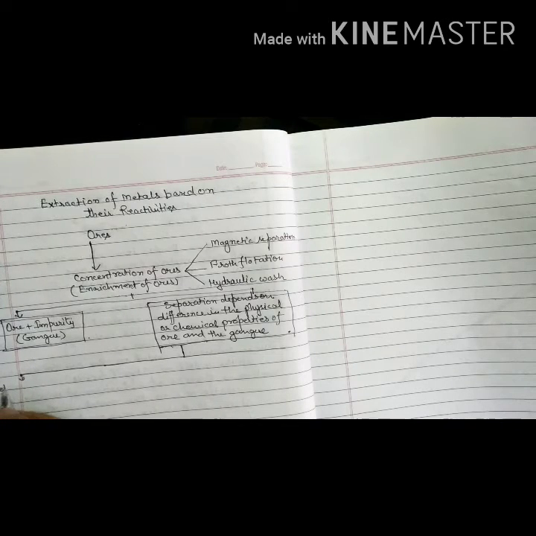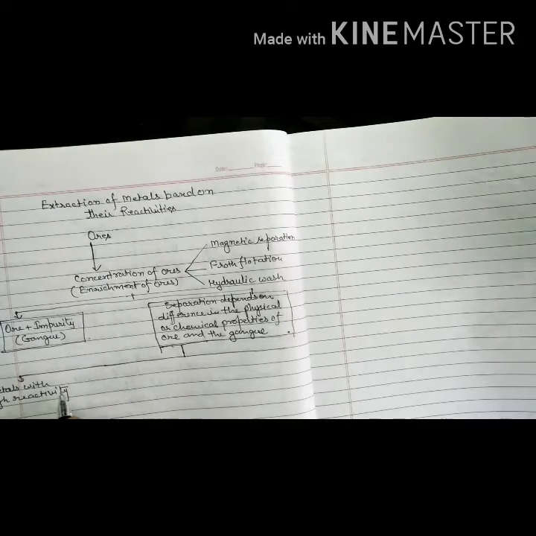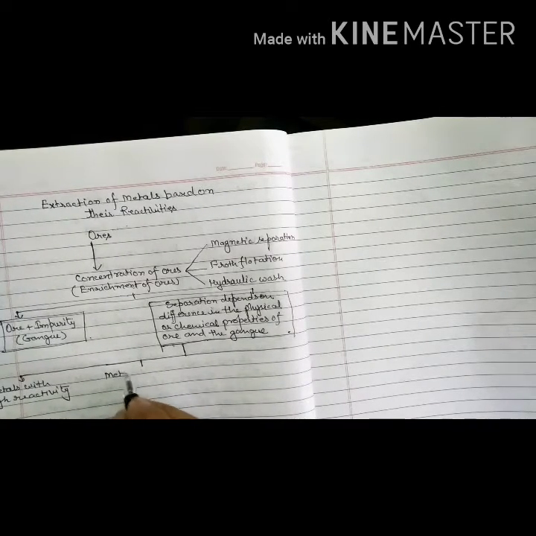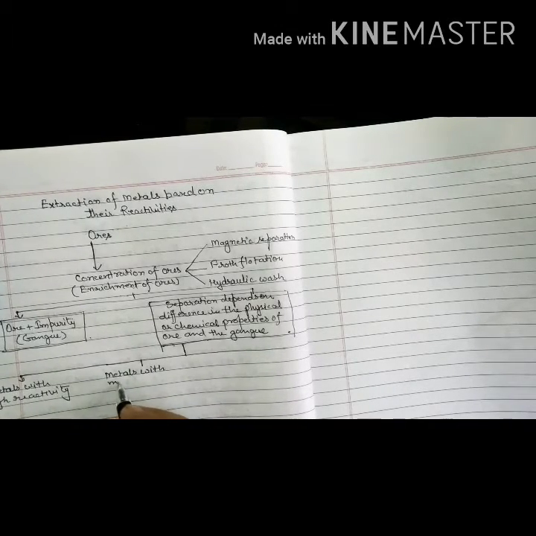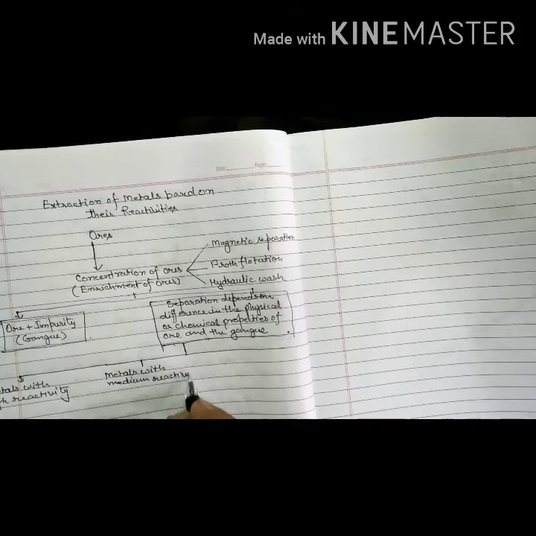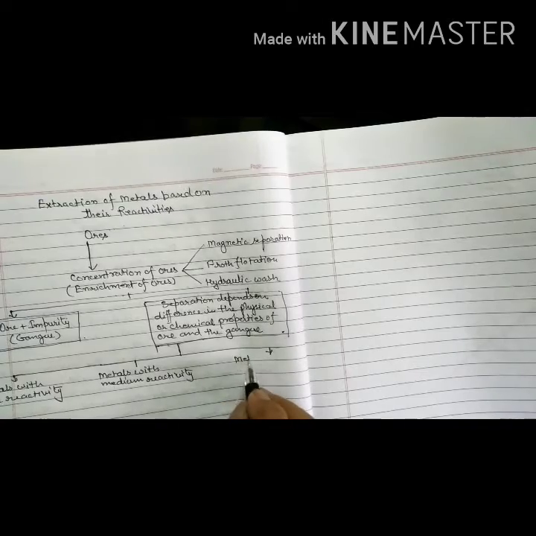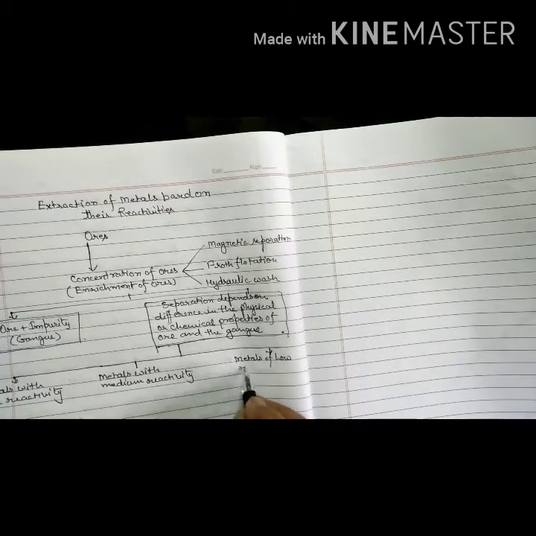On the basis of their reactivity, first, metals with high reactivity, second, metals with medium reactivity, and third, metals of low reactivity.